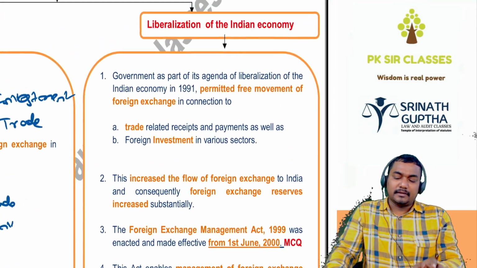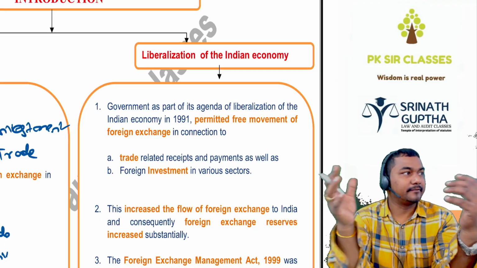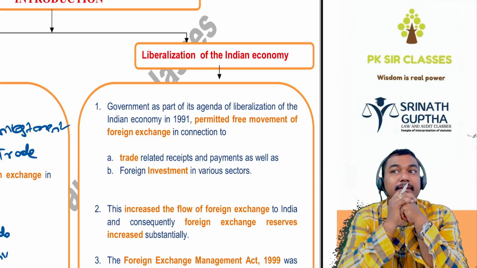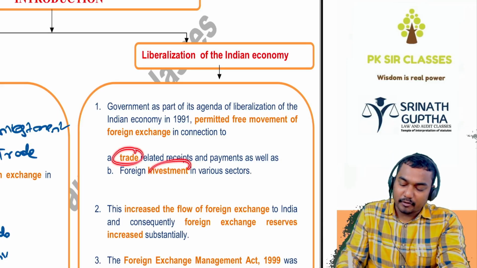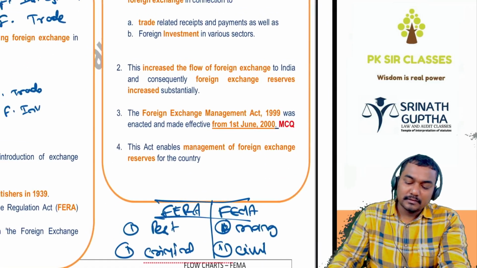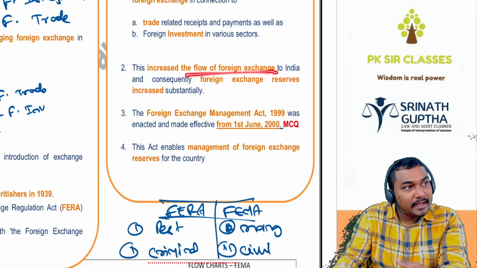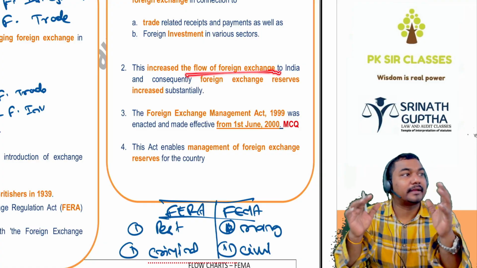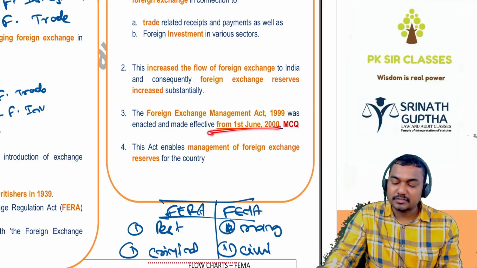Because of the liberalization of the Indian economy, liberalizing means free trade. Which trade, beta? Free trade. Because of the liberalization scheme of the Government of India, allowing the foreign trade and foreign investments in India and outside India also, there is an increased cash flow to India and from India to outside. So we have to regulate this foreign exchange. That's why FEMA came into existence. This came into existence from the 1st June 2000.